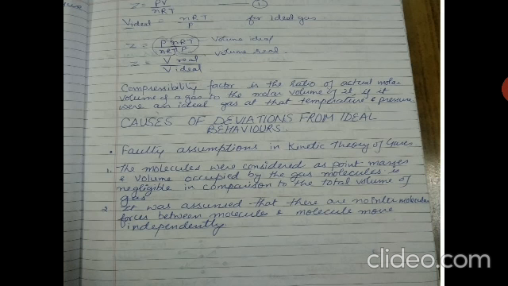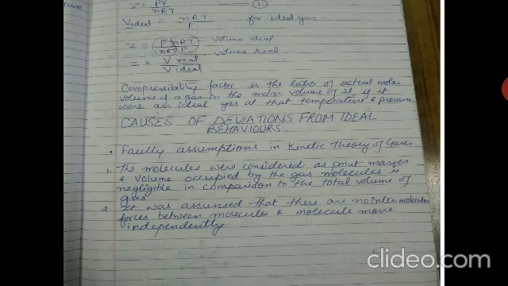At low temperature and high pressure, the gas differs significantly from the ideal behavior, whereas at high temperature and low pressure, the gases will behave as an ideal gas. So what is the cause of this deviation from ideal behavior? There are two faulty assumptions in kinetic gas theory.